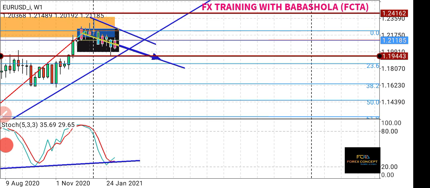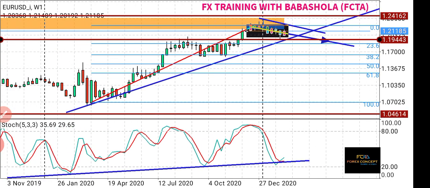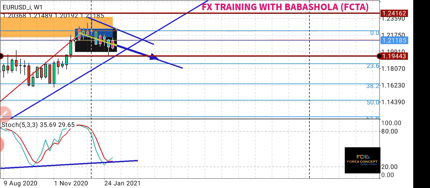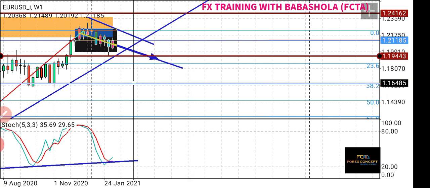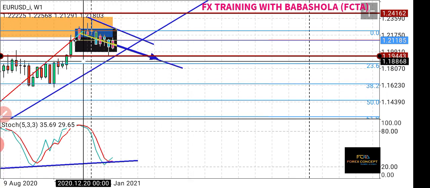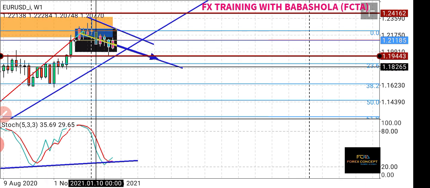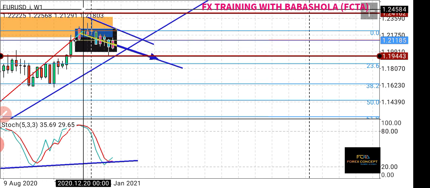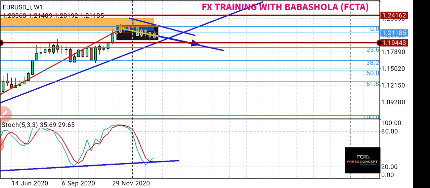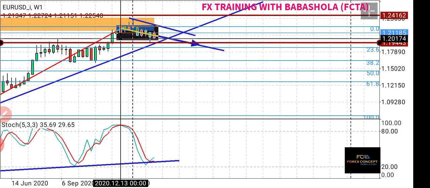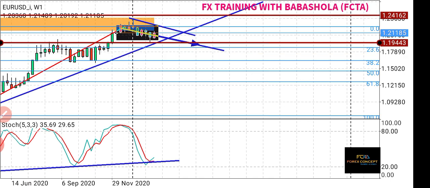We have two key supports. Okay, you can see it's in line with this. When you look at the 23.6% Fibonacci retracement, it's around this place, a little bit lower than the support. The resistance now turned support, because this was the resistance before and was broken to become support. So we expect price to retrace either to this point or to this point. It might not get there. Why? Because